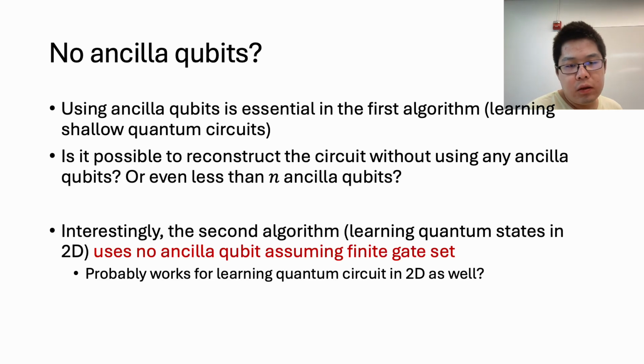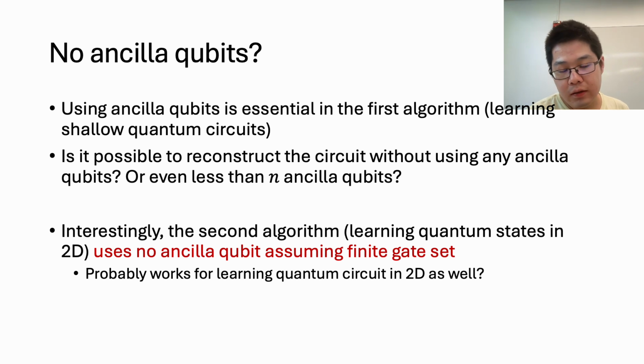So next, we notice that using ancilla qubits is absolutely essential in the first algorithm for learning shallow quantum circuits. And it's actually a very interesting open question to study. Is it possible to reconstruct the circuit without using any ancilla qubits? Actually, we don't even know if it's possible for using less than exactly n ancilla qubits.